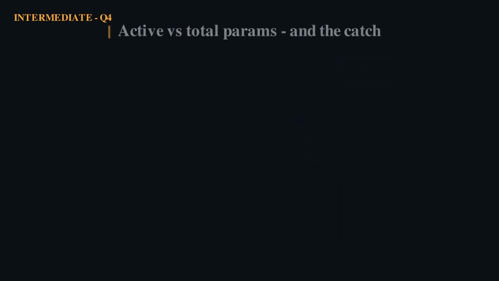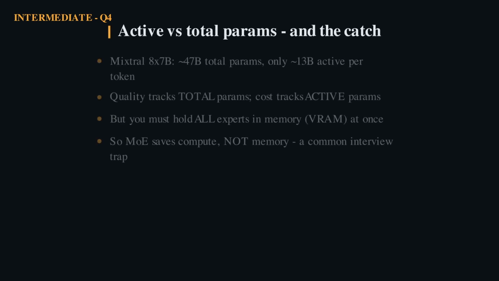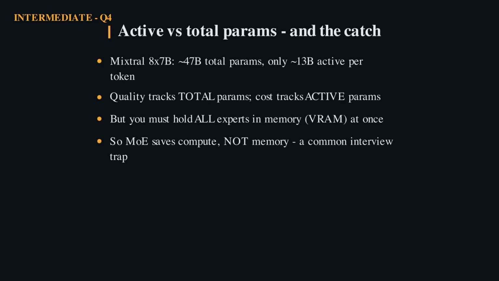Here's the number that makes MoE click and the trap inside it. Take Mixtral, 8 experts of roughly 7 billion, but with shared layers it totals about 47 billion parameters. Yet each token only activates 2 experts, so it runs as if the model were about 13 billion. You get the quality that tends to track total parameters at the compute cost of a much smaller model. That is the magic. Now the catch interviewers love.